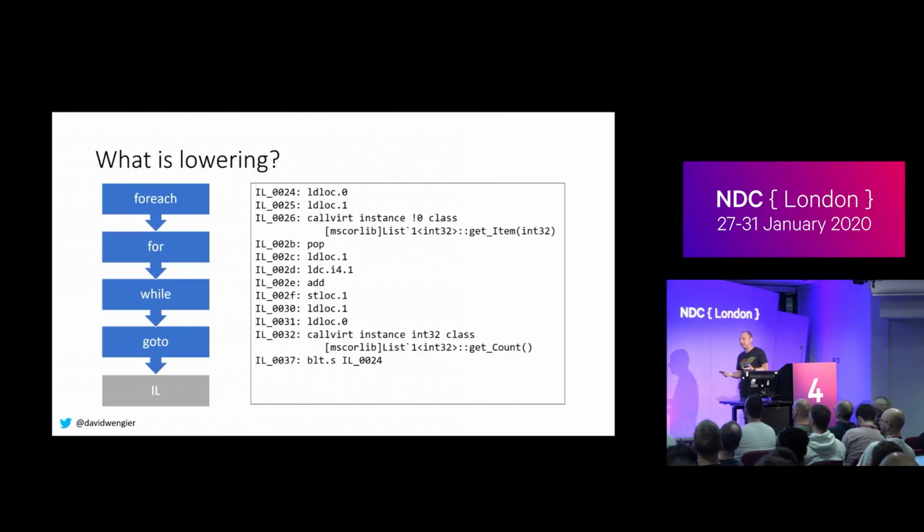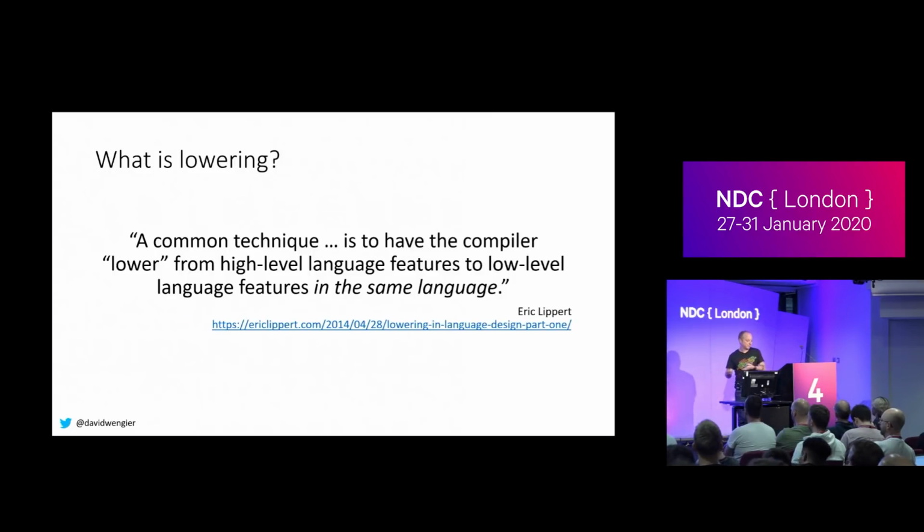So lowering is going through these lower level constructs, but in the same language that you're compiling. So there you go. Eric Lippert has that little sentence. I don't actually know if lowering is a technically correct term, but it seems to be what everyone calls it, so that's what I called it. But basically the idea is you stay in the same language, you just go through lower level features. If you go from a high level language to a low level language, well, that's called compiling, so it doesn't make sense to call it that.